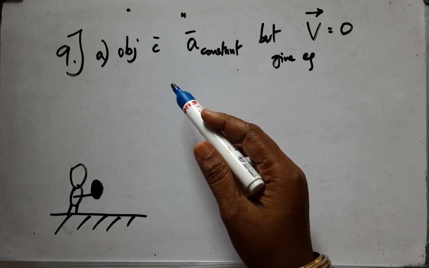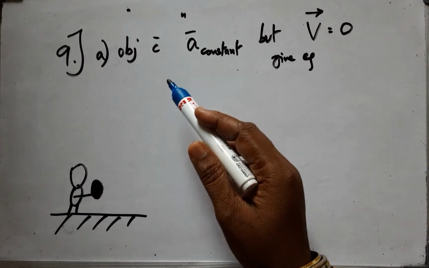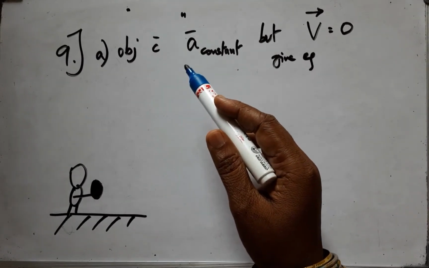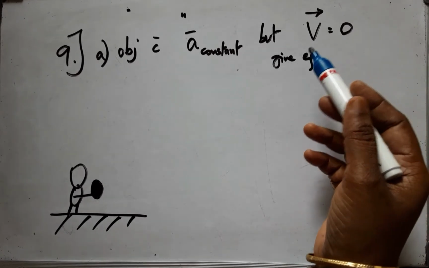The ninth question: state which of the following situations are possible and give an example for each of these. An object with a constant acceleration but with velocity which is 0. Can you give an example?